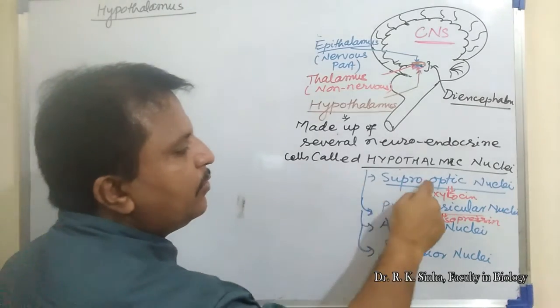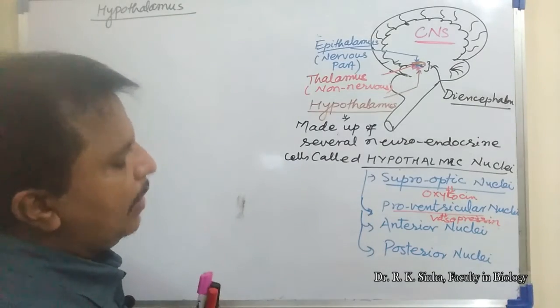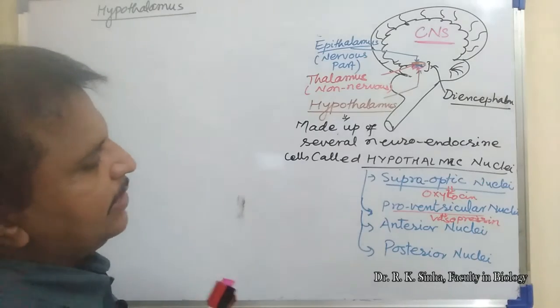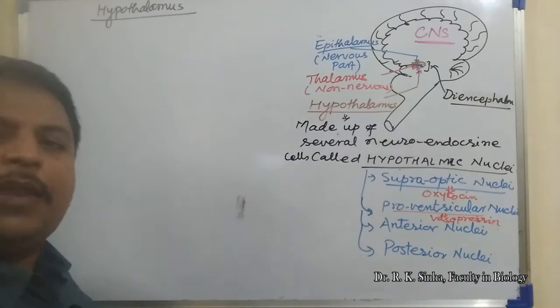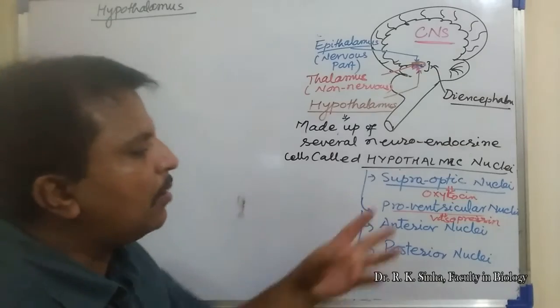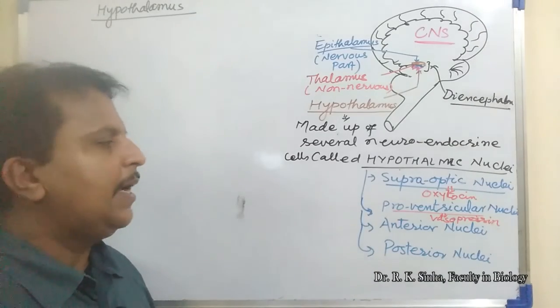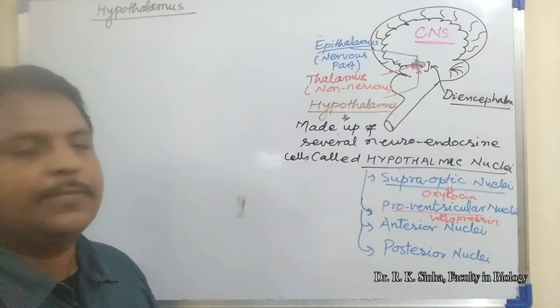Just for example, supraoptic nuclei: these endocrine cells form oxytocin, a very important hormone in both male and female, but its major role is seen in the female body.